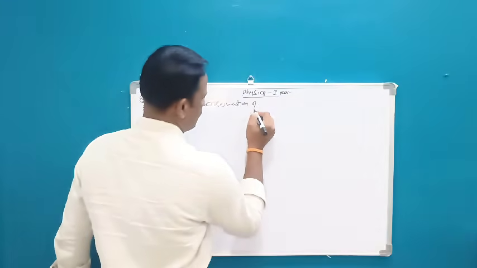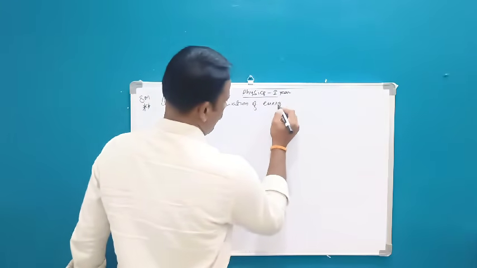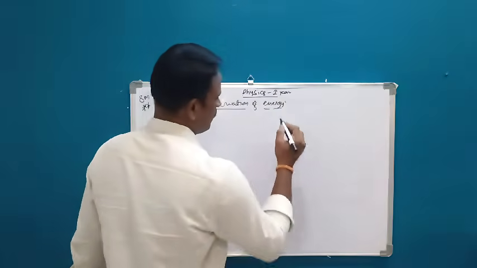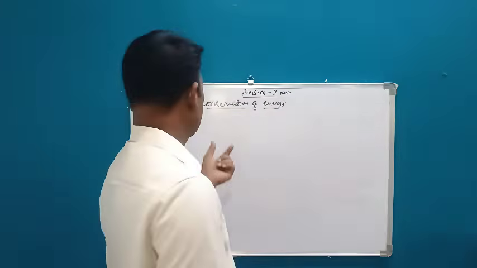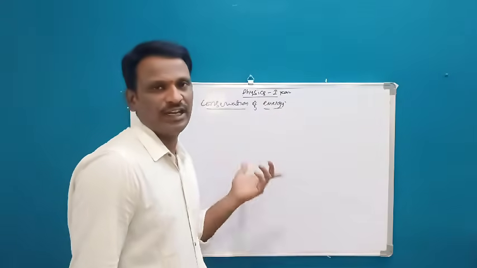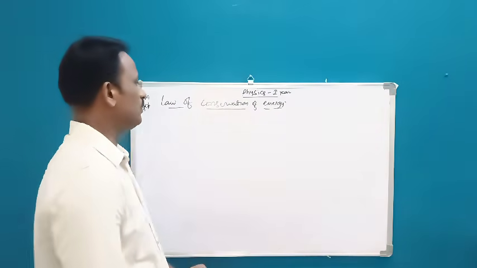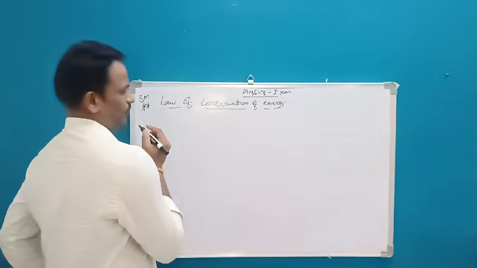Law of conservation of energy. As I said earlier, you have to write the statement and then prove it in case of a freely falling body. So, what is the statement here?